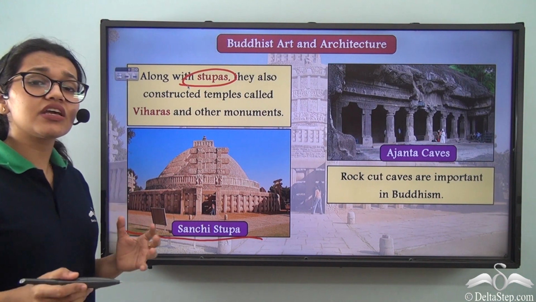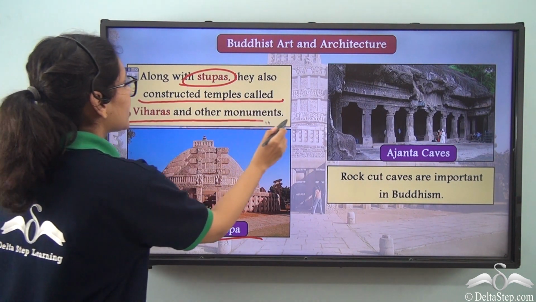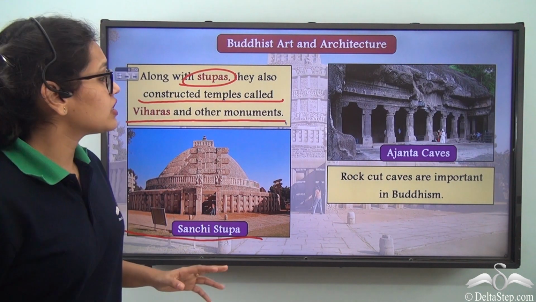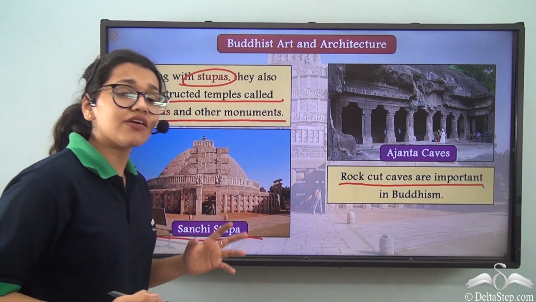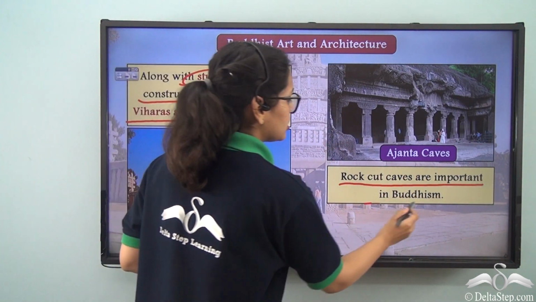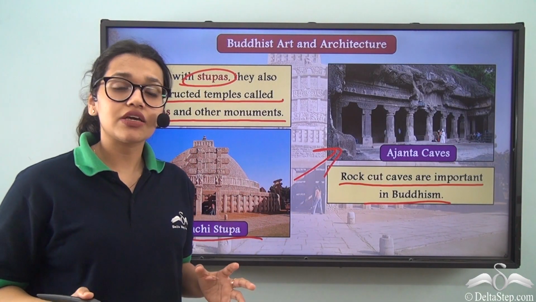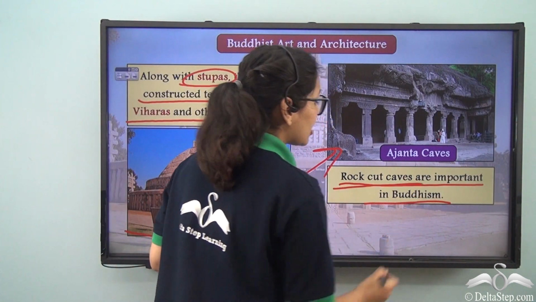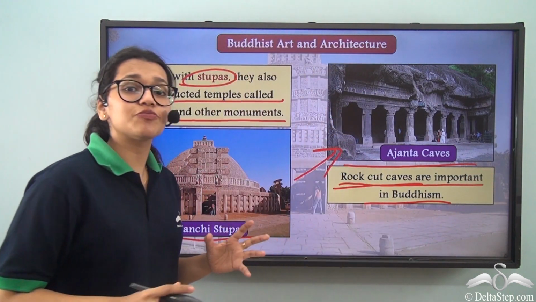Along with constructing such stupas, they also constructed temples called viharas along with several other monuments, right? One of these things is rock cut caves, and rock cut caves are really important in Buddhism. So take a look at this picture here. This is in fact the Ajanta caves, which is the most famous example of a rock cut cave. From one big rock, such a monument has been created.